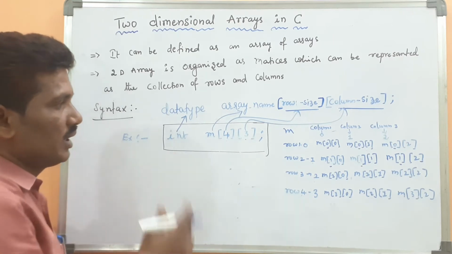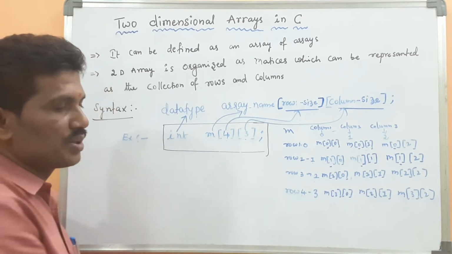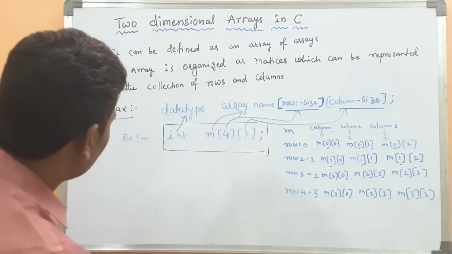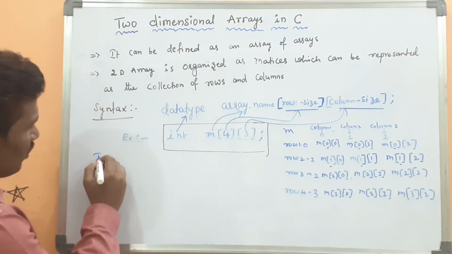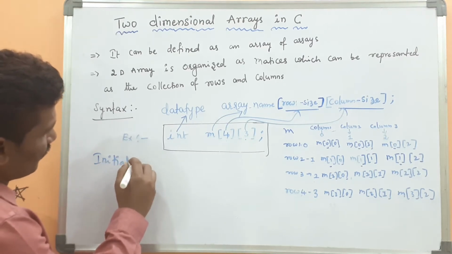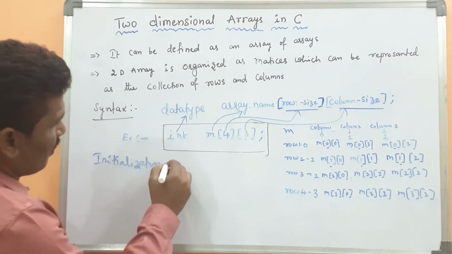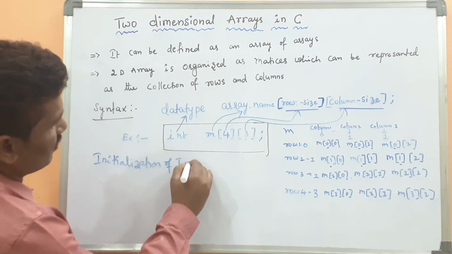Okay. And then what next? How do you initialize the values of the 2-dimensional array? Initialization of the two-dimensional array.